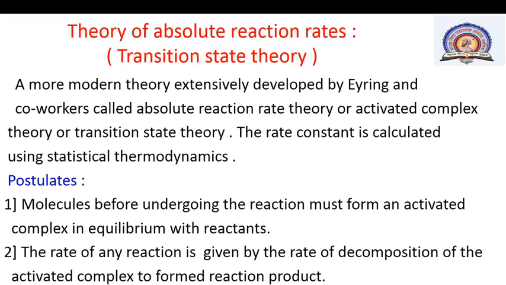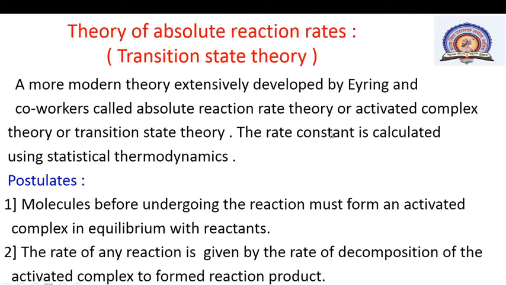A more modern theory, extensively developed by the scientist Eyring and his co-workers, is called absolute reaction rate theory, or activated complex theory, or transition state theory.